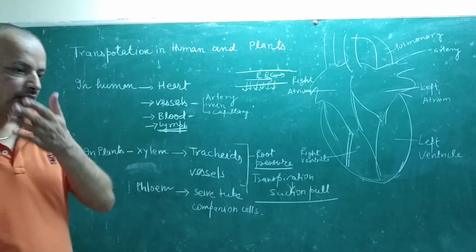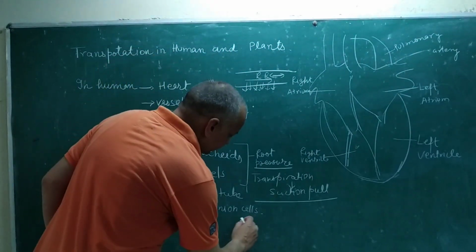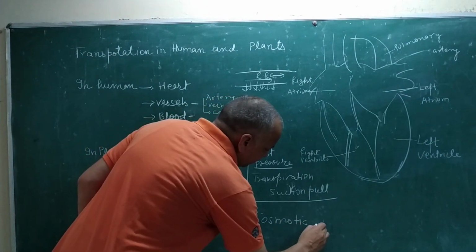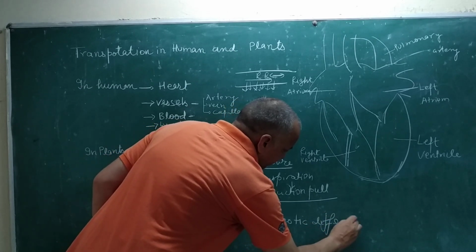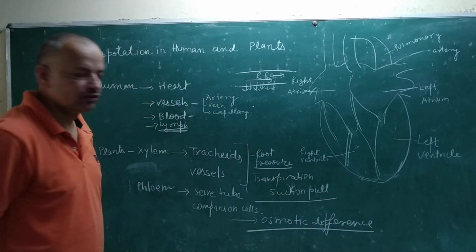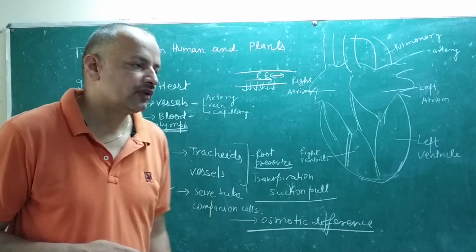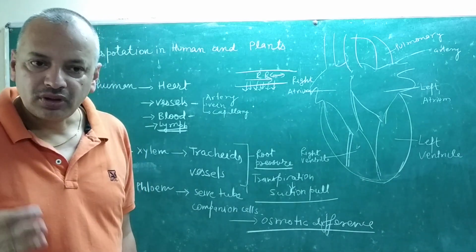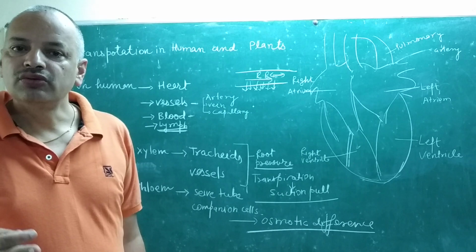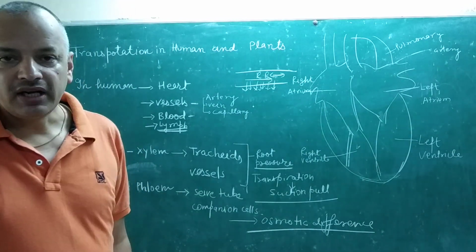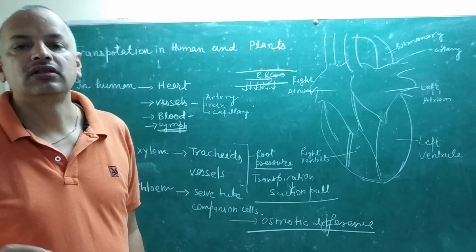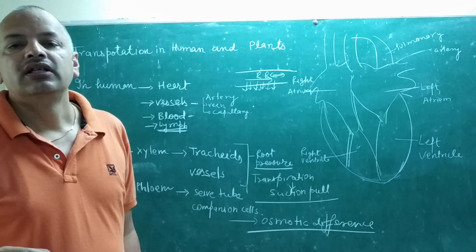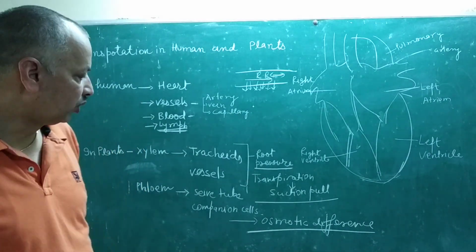So two things help to transfer it. One is the osmotic difference from one cell to another cell, which helps to translocate. The transfer of food in solution from one place to another place in the plant body is called translocation. So you can say the transfer of food from one place to another in solution form is called translocation.